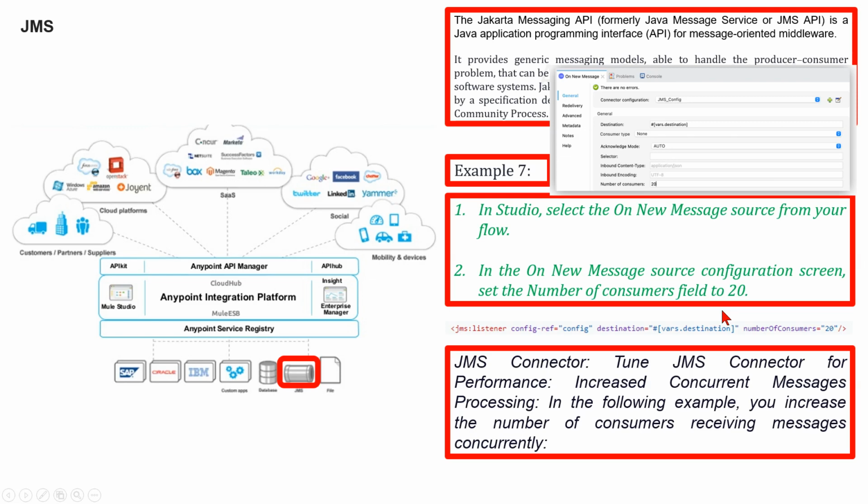In the following example, you increase the number of consumers receiving messages concurrently. In Studio, select the On New Message source from your flow, and in the On New Message source configuration screen, set the number of consumers field to 20. Here is the JMS connector number of consumers configuration. In the XML editor, the number of consumers configuration looks like this.